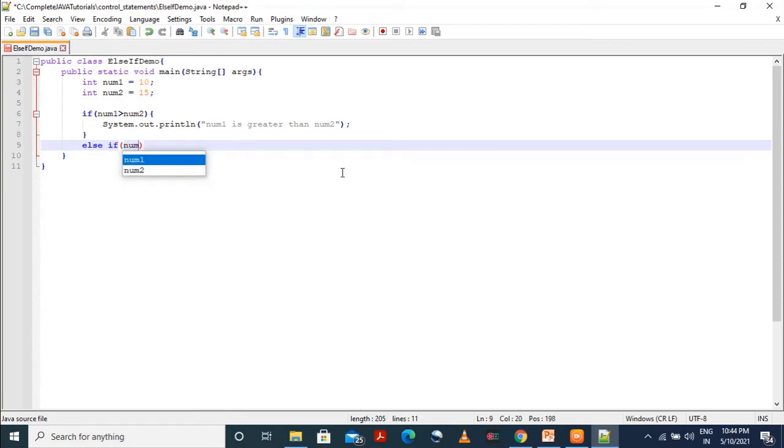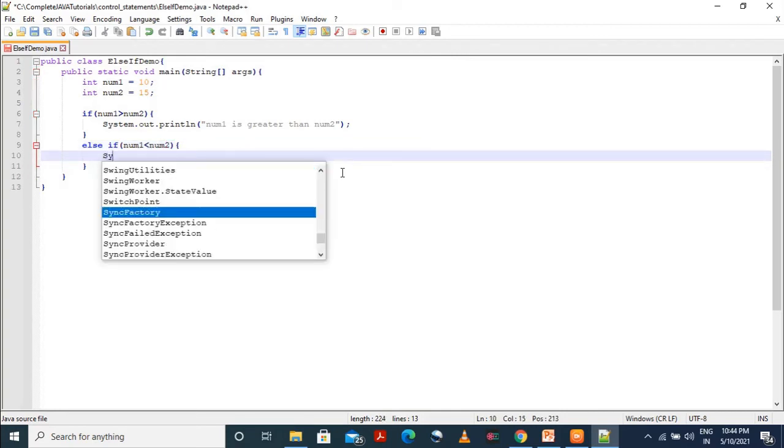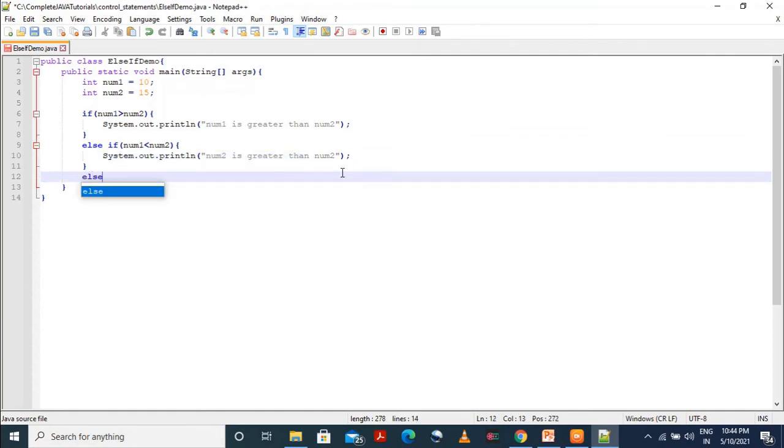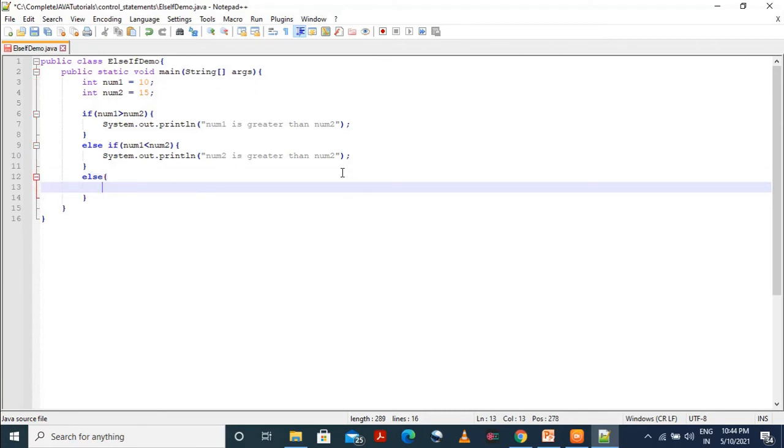See, there is a space between else and if. So you need to take care of that. Else if num1 is less than num2, System.out.println, it means num2 is greater. So we'll print here num2 is greater than num1. Sorry, spelling mistake. Okay, so in the else block, if both the numbers are not satisfying the condition, it means they are equal. System.out.println, inside double quotes, both numbers are equal.